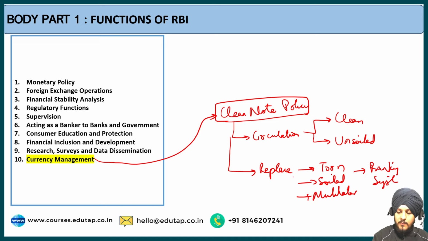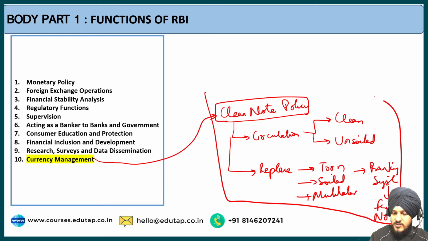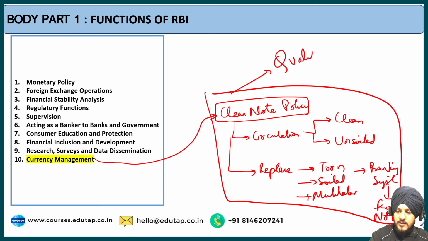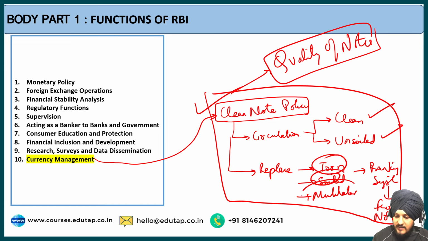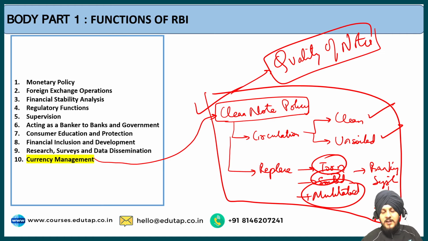So it asks the bank to replace torn, soiled, and mutilated notes in the banking system and replace them with the fresh notes. So what is RBI doing? RBI is ensuring the quality of notes. Whatever money is there in the economy, the qualitative regulation is also regulated by the RBI. That's how RBI performs currency management through its clean note policy, which means to ensure the circulation of clean and unsoiled notes, and whatever torn, soiled, and mutilated notes are there in the banking system, RBI encourages banks to get these notes replaced with the fresh notes.